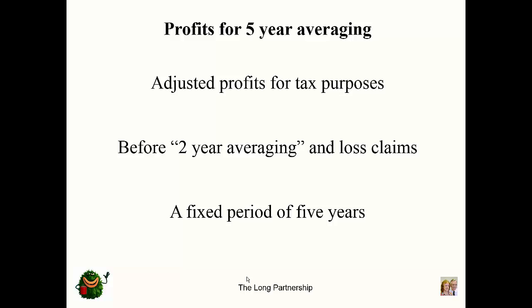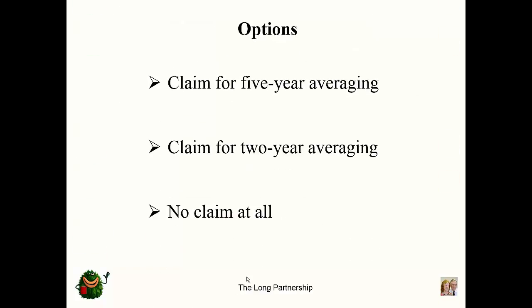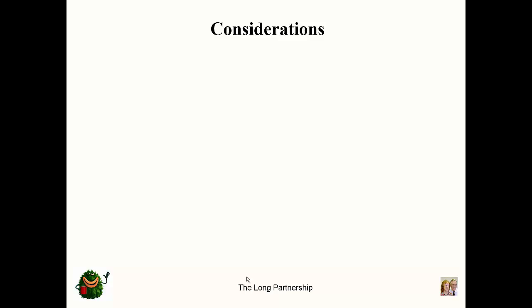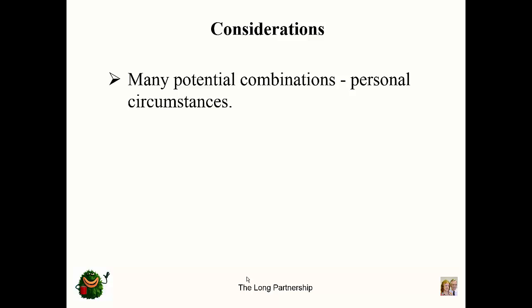But you have to take into account all 5 years. You can't choose to use 3 or 4 years if that suits you better. So once your accounts and tax computations have been done for a year, then you have to consider whether you're going to claim 5-year averaging, 2-year averaging, or no claim at all. This is going to create a large amount of additional work as we scrutinise the historical records of our farming clients over the last 5 years and consider which claim may be most beneficial.